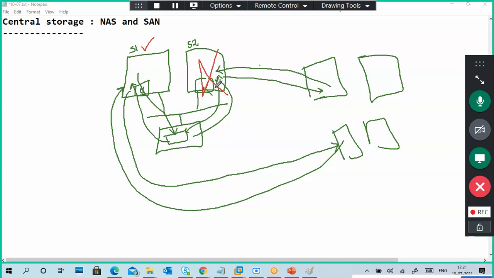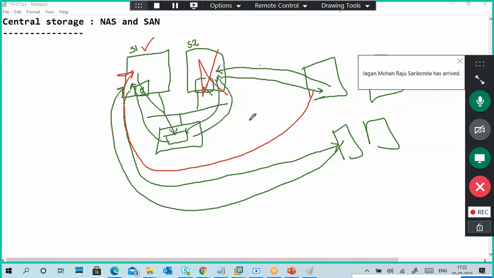If one server is not down, no problem, access from the other server. And there is no difference of data. Important is no difference of data. Either you access from server 1 or server 2, data difference is not there. My laptop is there, and for example, Tushar's laptop is also there. My laptop data contents may be different from Tushar's laptop, right? So if you have different servers, the internal data can be different.